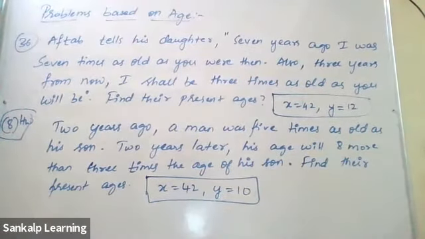Has everyone got the answer? No, sir. 2 minutes, sir. Okay. Yes, sir. In 2 minutes, you're gonna prepare Maggie. Sir, even I also got X equals 42 and Y equals 10. Very good, Vishwas. Very good.